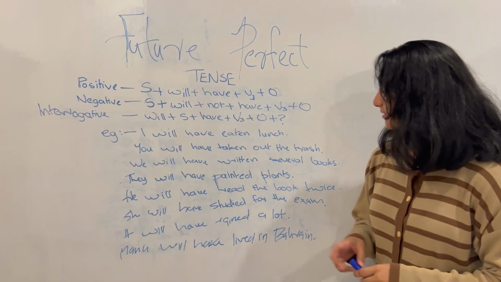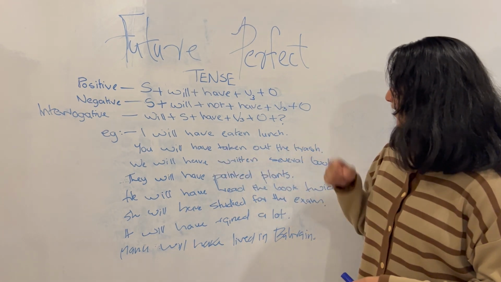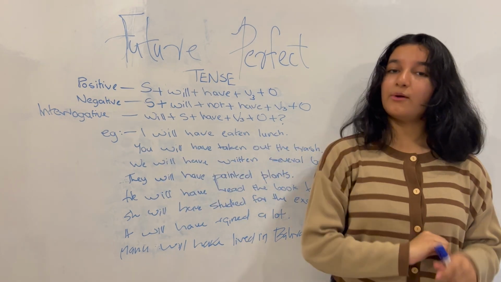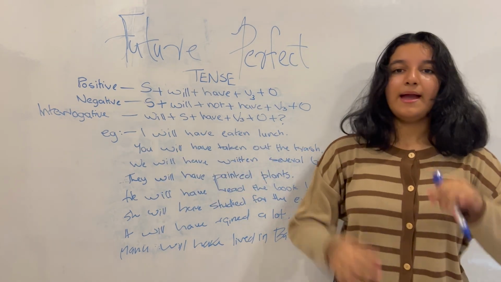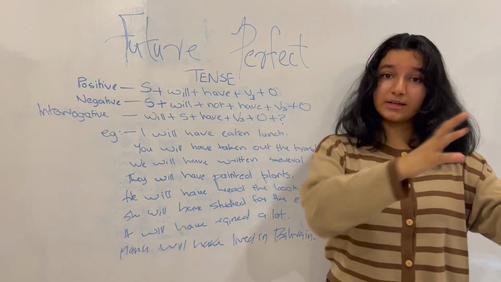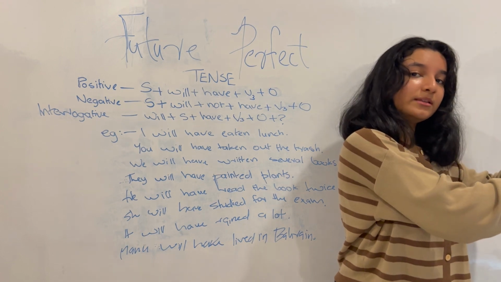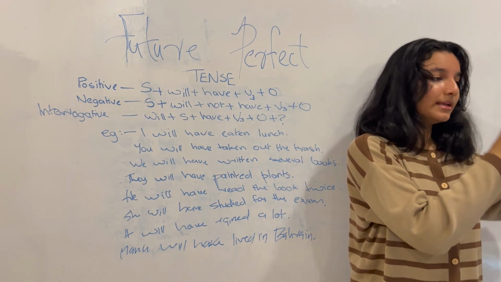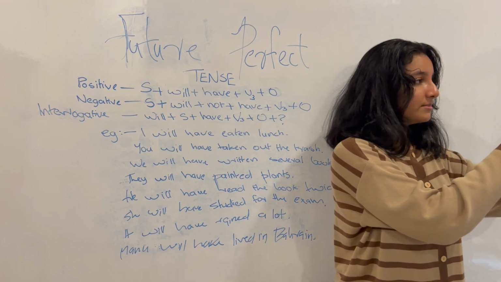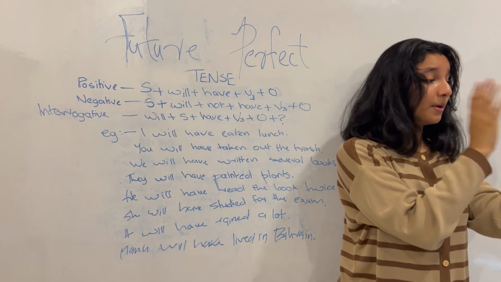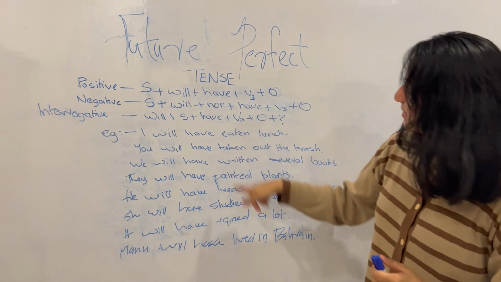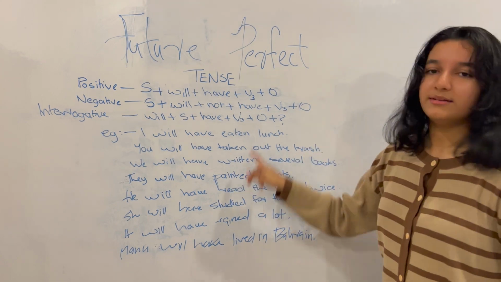So now you can see here in this example, you will have taken out the trash. It is talking about an action that hasn't happened yet, isn't happening now, but will take place in the future. And taking out the trash, it's an action that has a start and an end. It's not saying the action will continue, where it will start in the future and will continue. It's saying that it's an action that's going to start in the future and then continue for some time and end. It's talking about both the start and the end in the future of the action. Just as that with every other sentence that has given below.